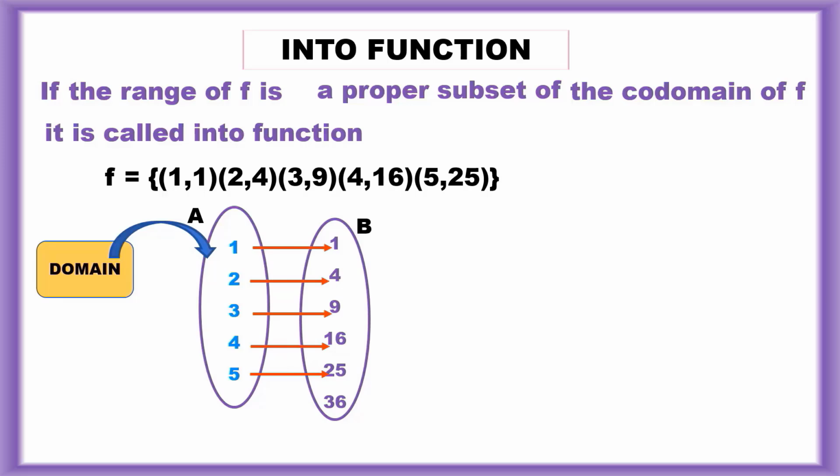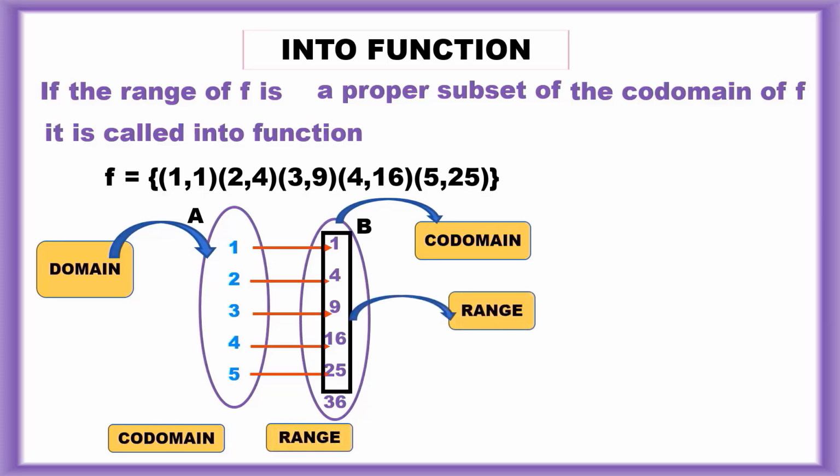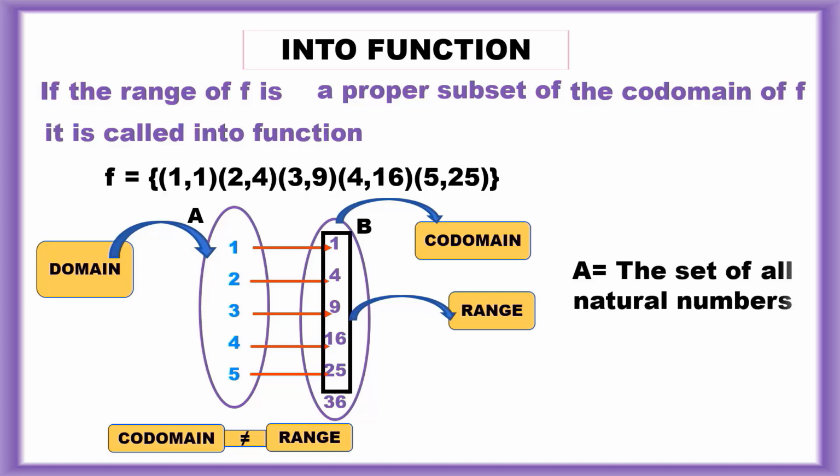Every element of A has a unique image in B, so it is a function. The output values are considered as the codomain, and the only mapped values from A to B are known as the range. Here codomain is not equal to range, so it is an into function.